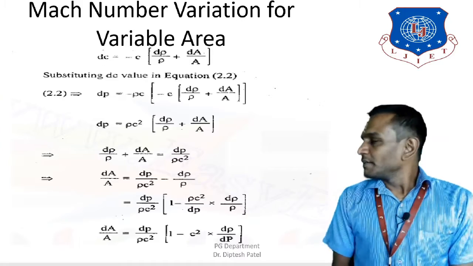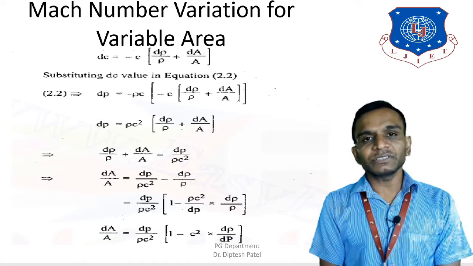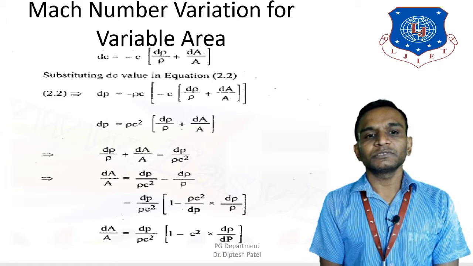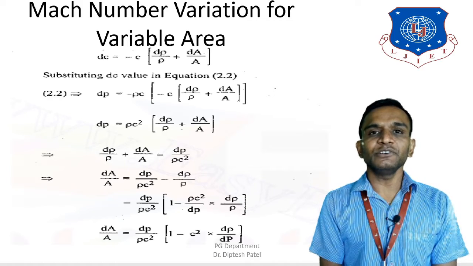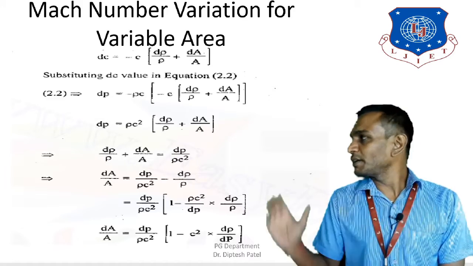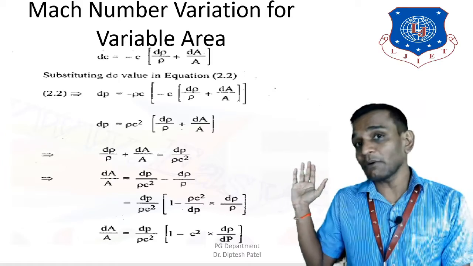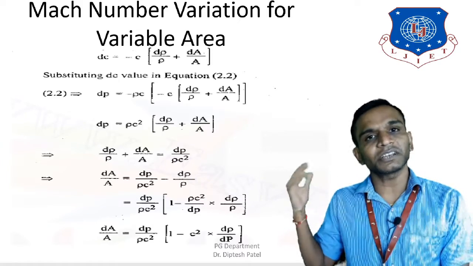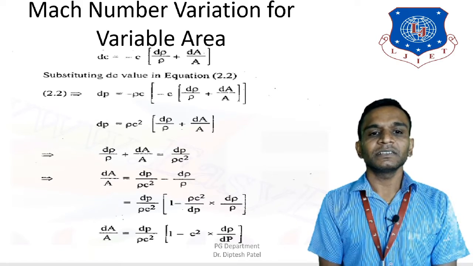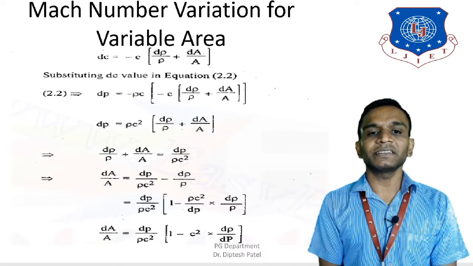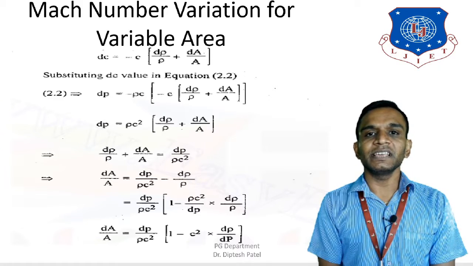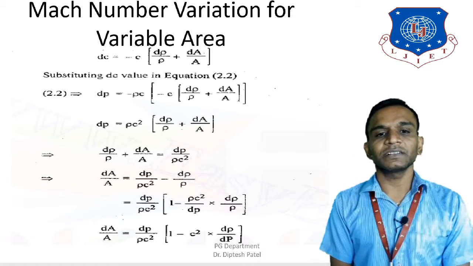Now we have already derived a couple of values in equation number 2.1 and equation number 2.2. So let's substitute the values of dc in equation number 2.2. So this is what we got here as dc, and now I'm going to put the values of dc in equation number 2.2. So we'll get dp is equal to minus rho c inside the bracket minus c in another bracket dp upon rho plus dA upon A, and couple of brackets completed.